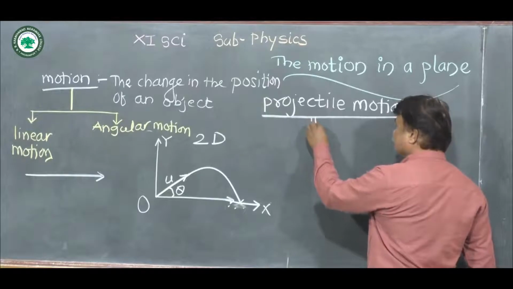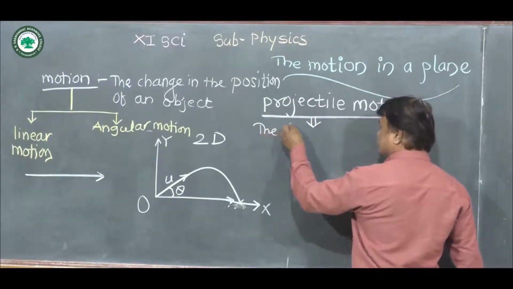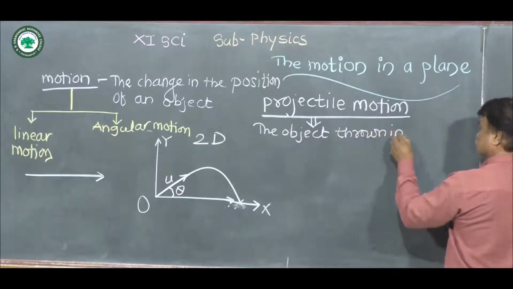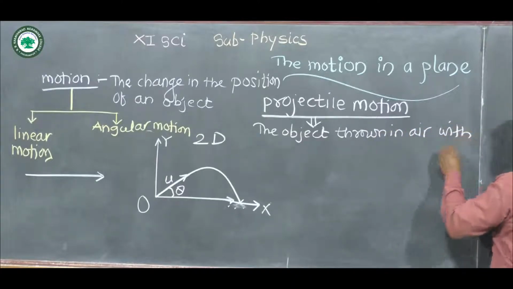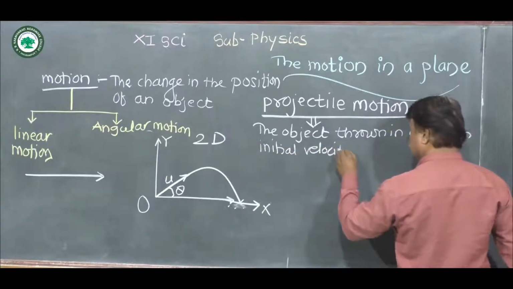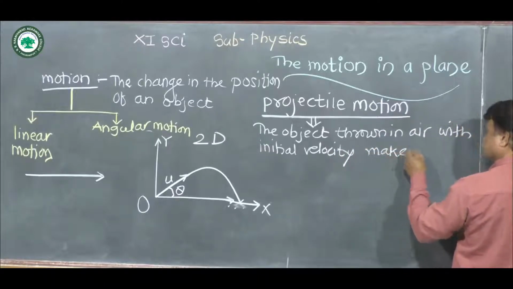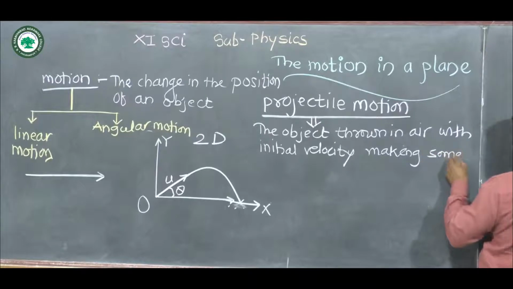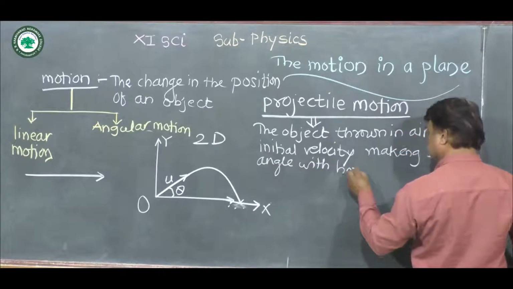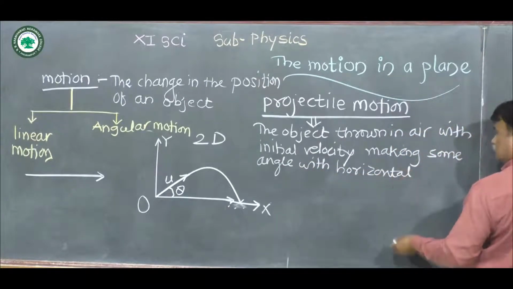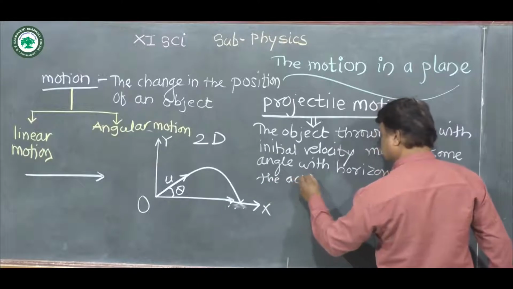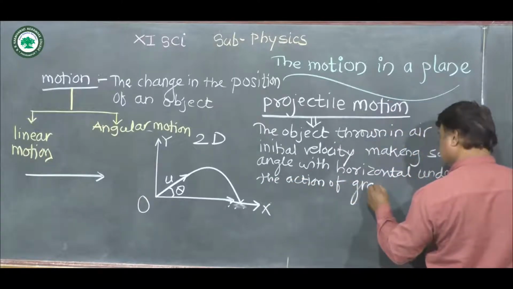In this case, the object is thrown in the air with initial velocity, making some angle with the horizontal, under the action of gravity.